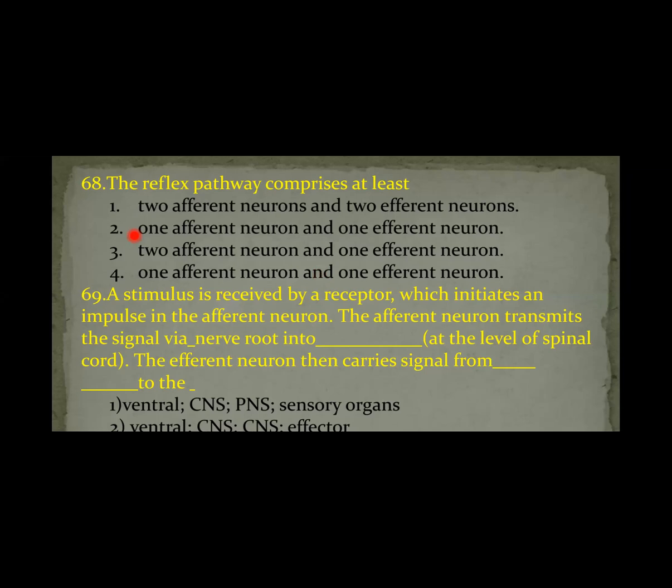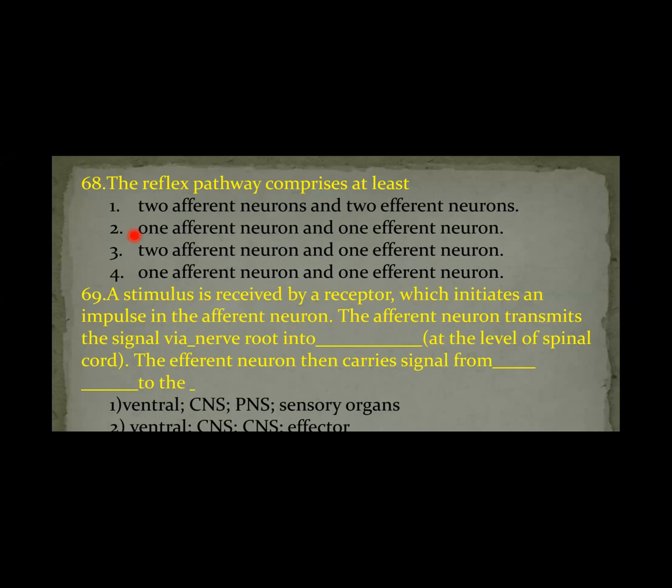Next, question number 69. A stimulus is received by the receptor, which initiates an impulse in the afferent neuron, that means in the sensory neuron. The impulses which are generated in the afferent neuron are passed to the interneuron through the dorsal root of the spinal cord. Dorsal root of the spinal cord.